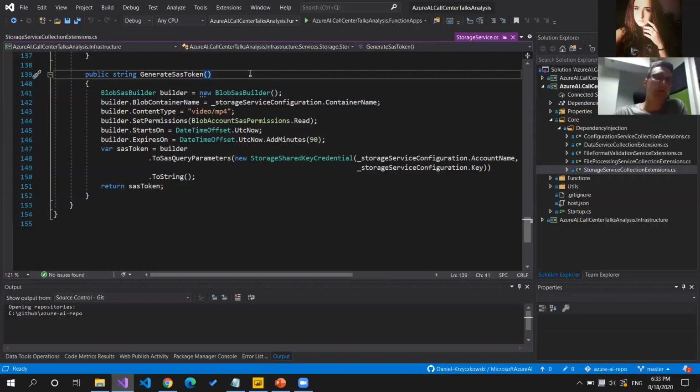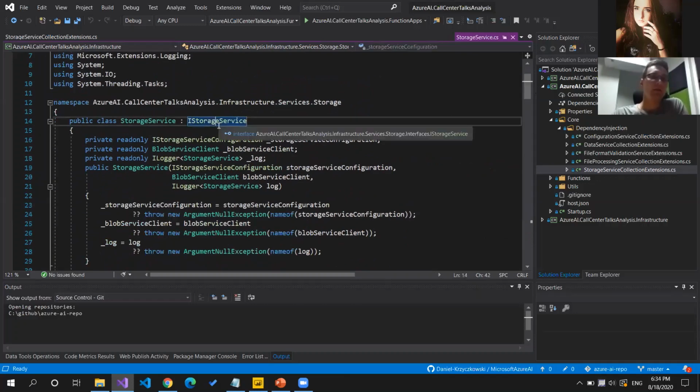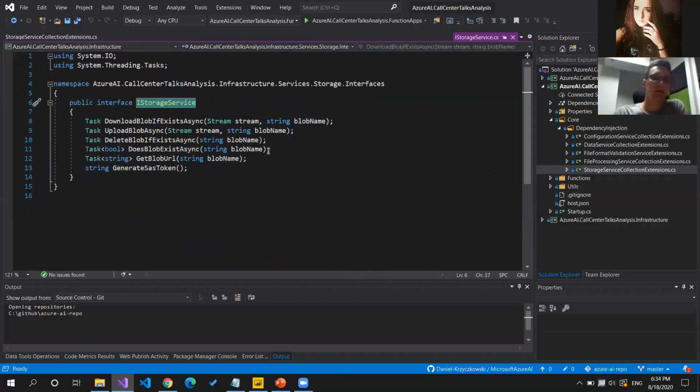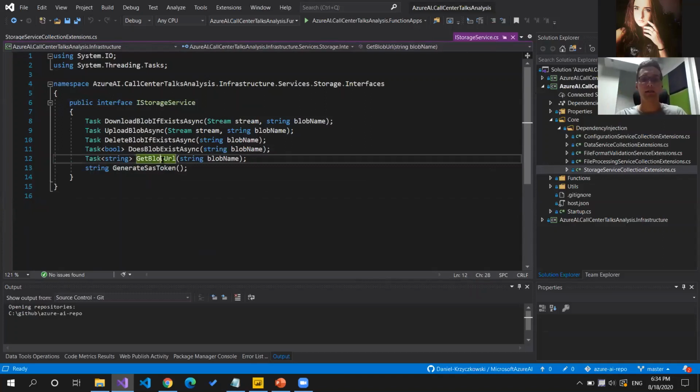And let me briefly describe what's happening here in this class, just to avoid confusion. So this class implements the IStorageService interface, and as you can see, there are different methods. There is a method for downloading the blob, if it exists on Azure Blob Storage, uploading a blob, deleting the blob, getting the blob URL, so we can get a pointer to a specific file that was stored in the Azure Blob Storage. And of course, we can generate this SAS token.